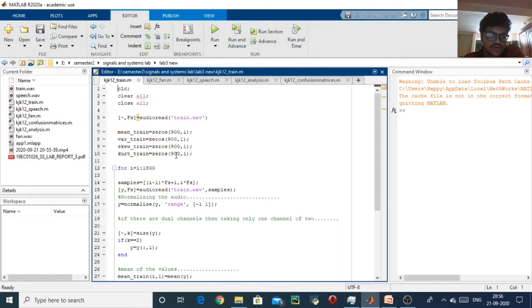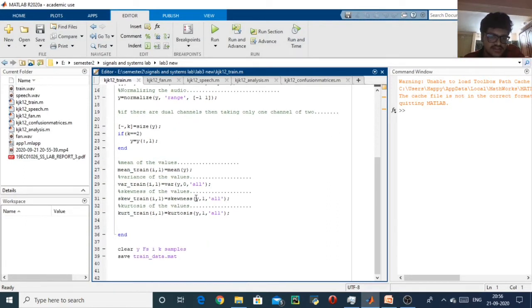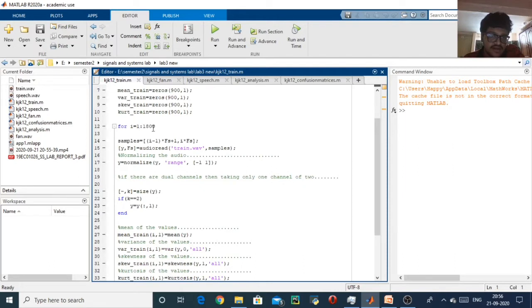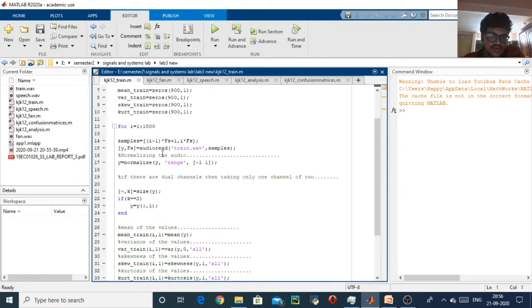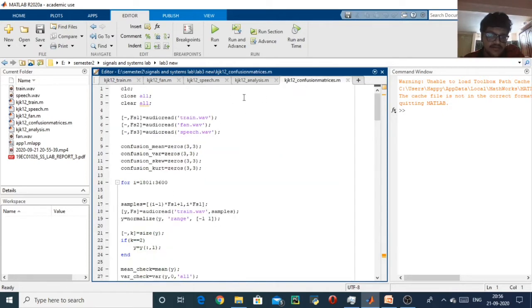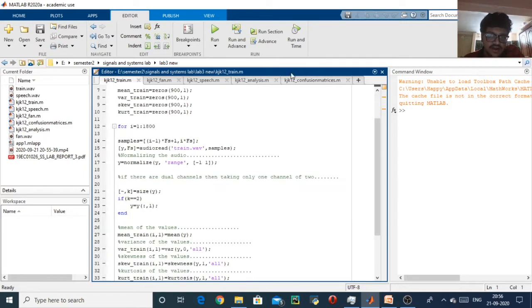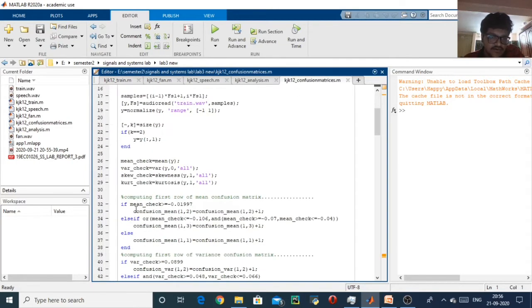Today I am going to follow the following strategy. First, I will get 1800 values of mean, variance, skewness, and kurtosis taken over 30 minutes of audio. Then I will analyze the data I have collected and have written if else statements to match with the nearest audio. And these are the confusion matrices. I will explain them later.